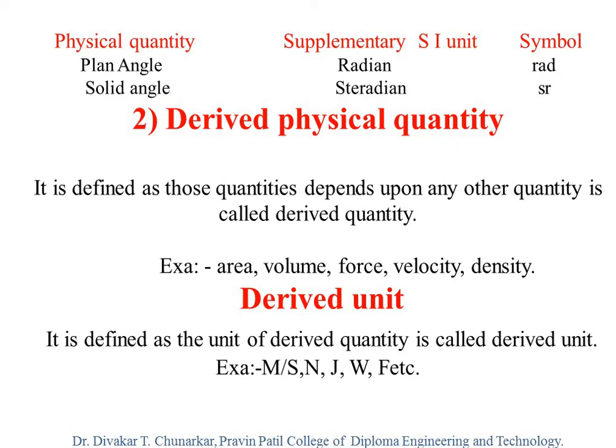Joule, watt, farad are also units, and these units are derived units. Keep in mind derived unit and derived quantity. What is the definition of derived quantity? Those quantities that depend on any other quantity are called derived quantities, and the unit of a derived quantity is called a derived unit.